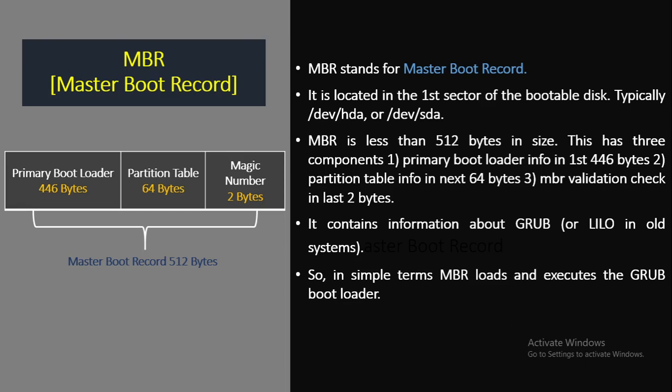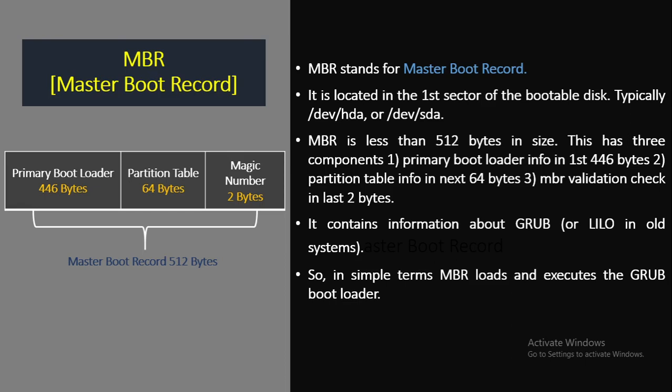The 64 bytes include partition table information about the system: how many partitions we have and which partition is located in which sector. This kind of partition table detail is stored here, and it also provides redirects to the actual booting partition paths to find the Grand Unified Bootloader as well.